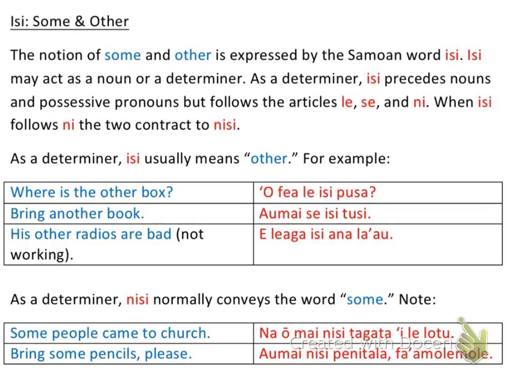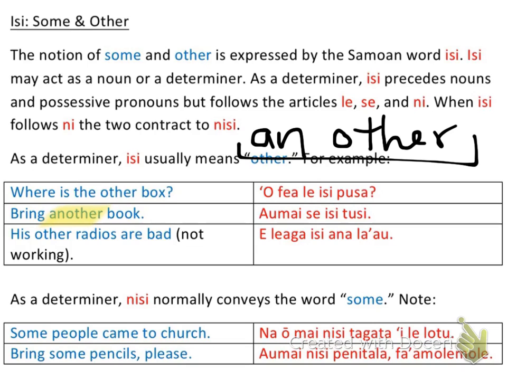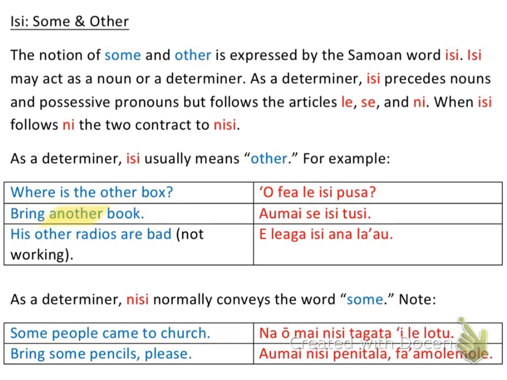Let's move on to the next sentence. Bring another book. Another, if you think about it, is just two different things contracted into one: an and other. To be grammatically correct in English, whenever I have the word a and a word that comes after it that starts with a vowel, like o, then I put an, and then all I do is contract those two things. I do the same thing in Samoan when I want to say another. Se is a or an, and isi is other, and I just contract them, and that acts as another, okay?